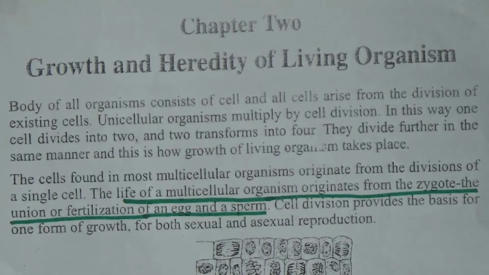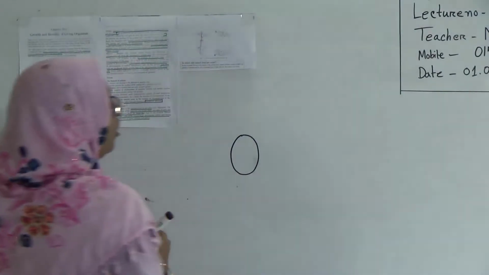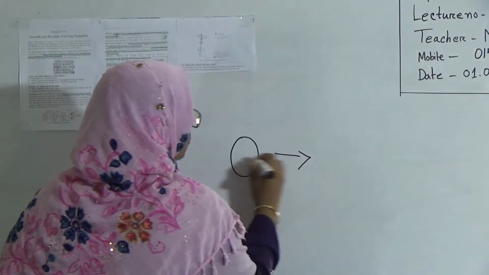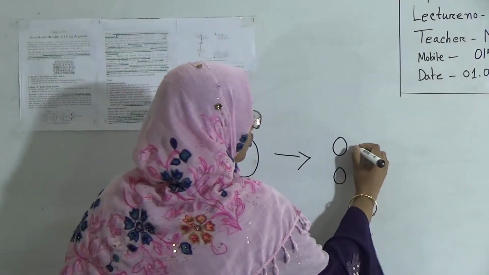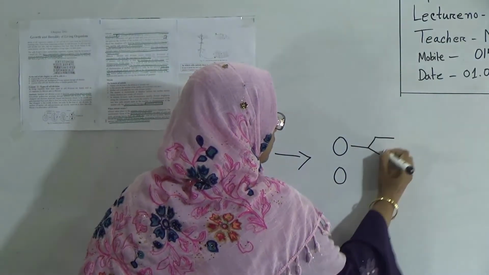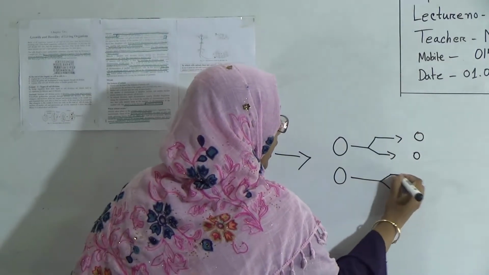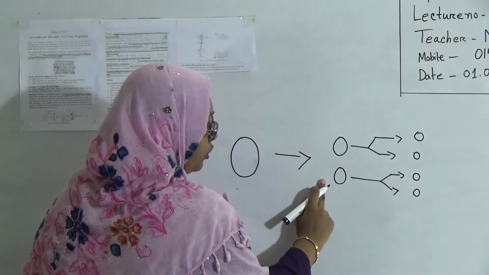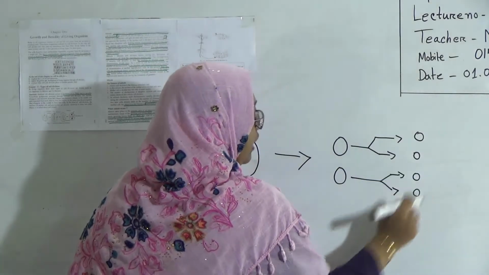Normally, if we consider any unicellular organism, that means single-celled organism, from one single cell, if they use binary fission or mitosis, gradually it will develop into 2, and from this one another 2 will produce, and from this one another 2 will produce. That means from one single cell 2 cells will be produced, then from these 2 cells another 4 cells are produced.